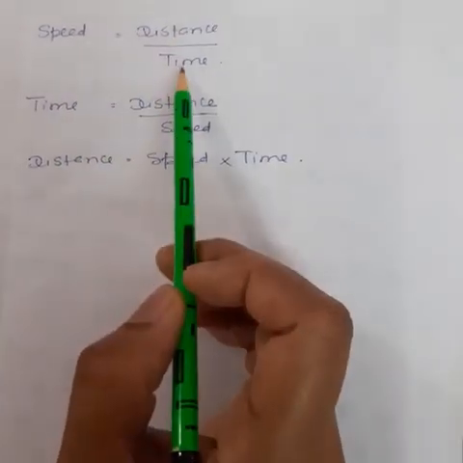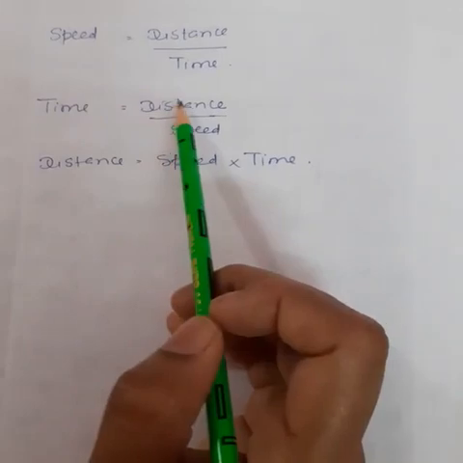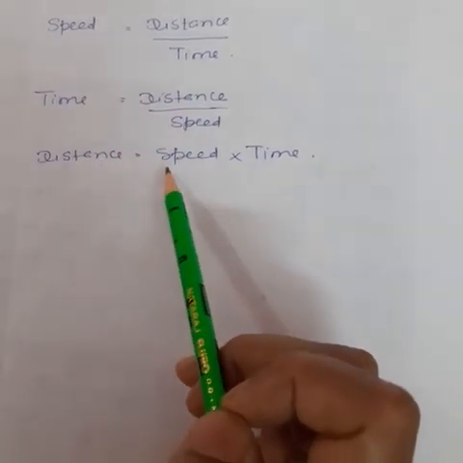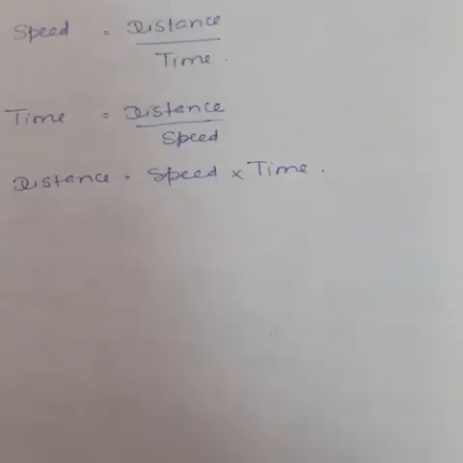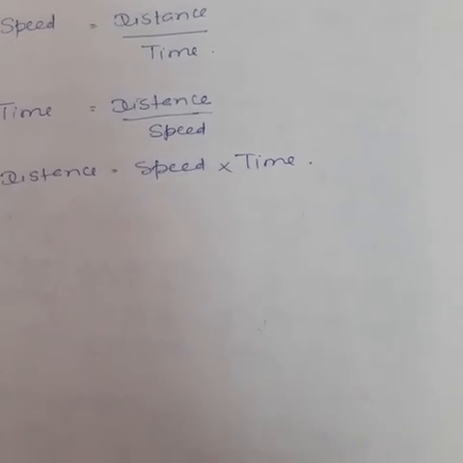Speed is equal to distance by time. Time is equal to distance by speed. Distance is equal to speed into time. We will discuss this in the next video.